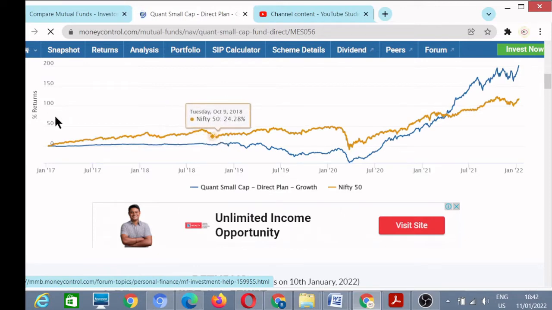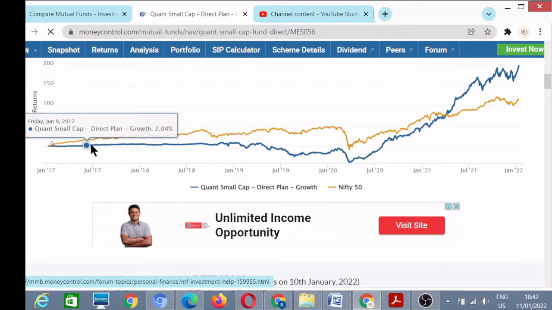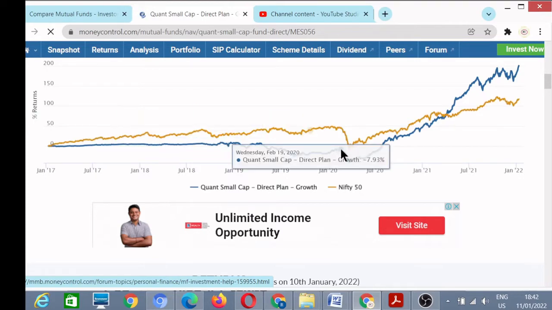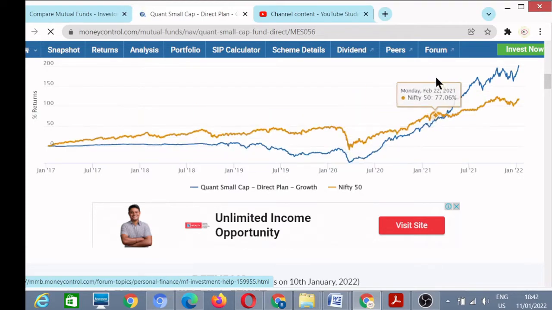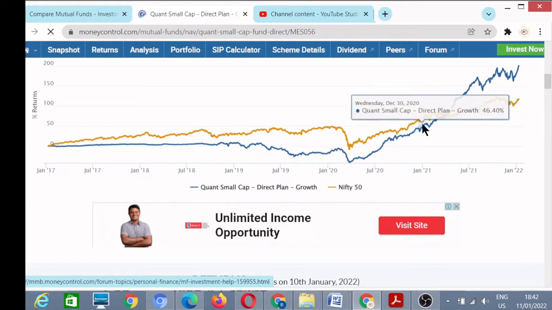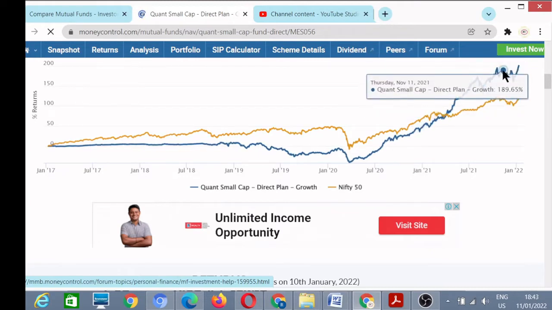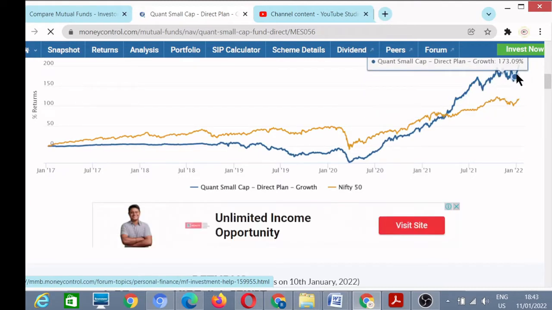You can see that in the starting this fund performed lower as compared to Nifty 50, but in 2021 it crossed Nifty 50 and started giving better returns than Nifty 50. This happened in 2021 and since then it has always beaten the Nifty. So this was the performance of the fund as compared to Nifty.